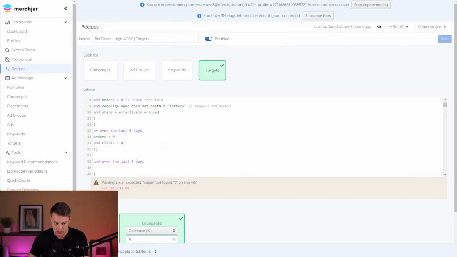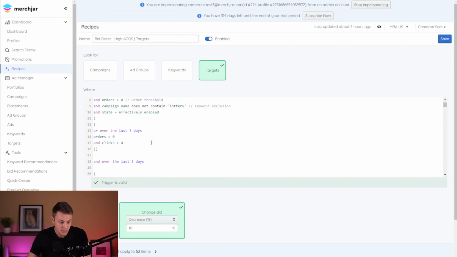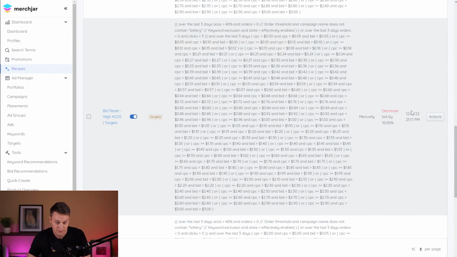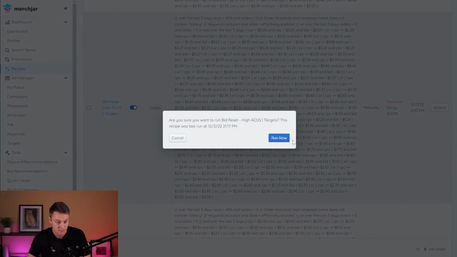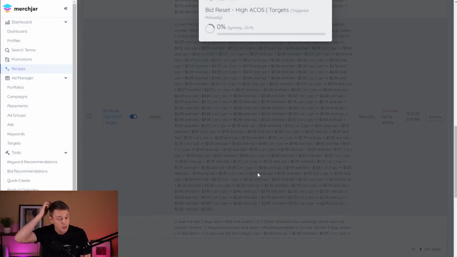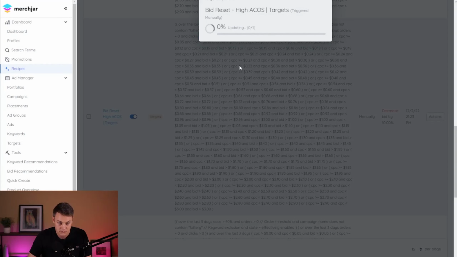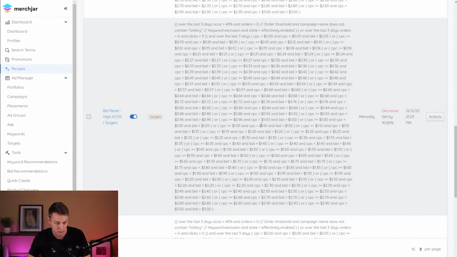I might do anything more than 4 clicks in the last few days, and we can see what this will apply to. That's going to be the majority. Maybe we'll drop this down and see what it's going to apply to. Perfect. And save. Then run that the same way we did the others. You can run this multiple times until it's hit all of your different targets. So we'll run it again, and it's only updating one this time, so we're pretty good with that.